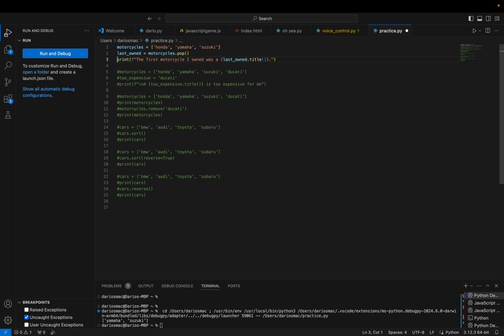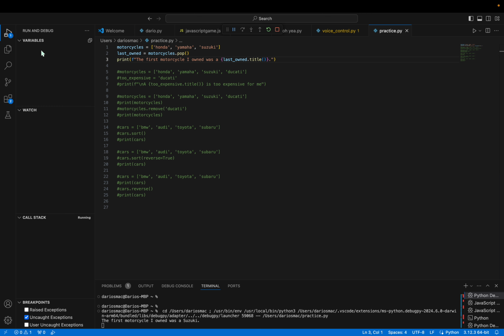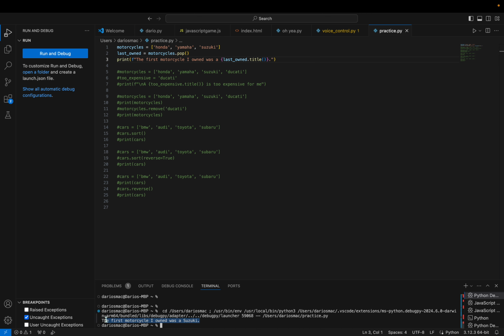So let's just, and then a print statement, the first motorcycle I owned was the last_owned.title. So it's going to be Suzuki, I'm guessing. Let's just see. And then it's going to be in title format. Yeah, that's exactly it. Basically takes the last one, makes a variable for it, and then puts it in title format. That's what I believe. I could be wrong. Let me know in the comments if I'm wrong.